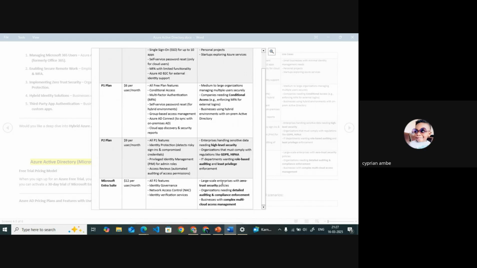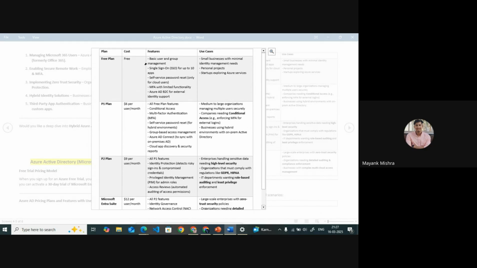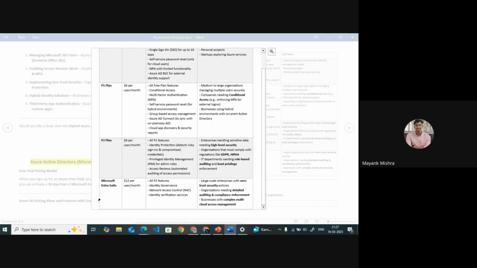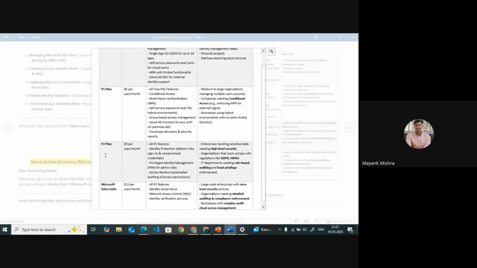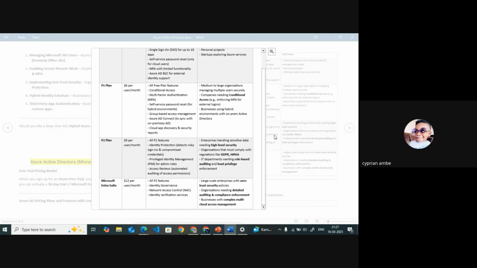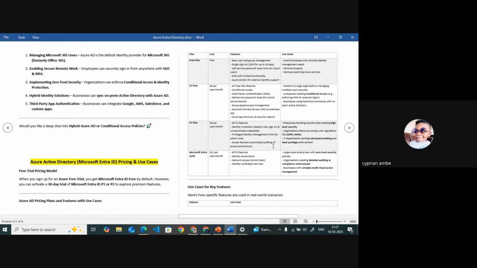Currently, we are using the free plan, so we have some limited access. In the further classes, we can go for some paid plans for learning purposes. But these are also free: the P1 and P2 are available in a 30-day free trial, so we can use that.